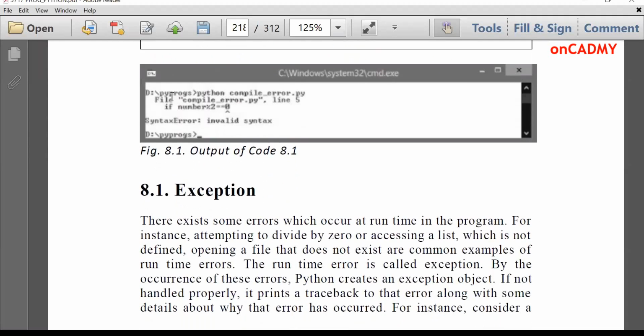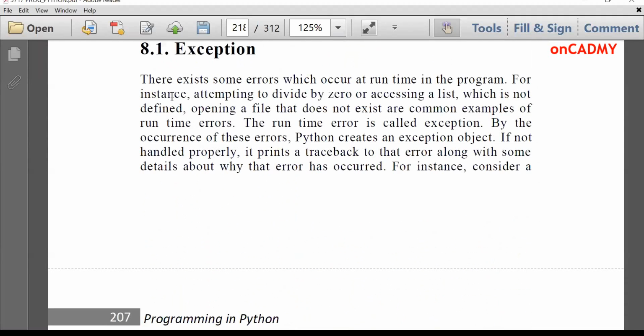Next, what is an exception? Exception is called runtime error. I already told you, an error which occurs at runtime or execution time is called an exception. By the occurrence of these errors, Python creates an exception object. If not handled properly, it prints a traceback to that error along with some details about why that error has occurred.